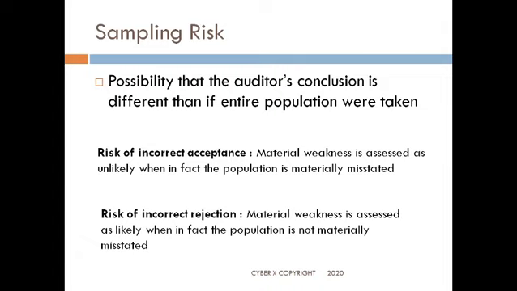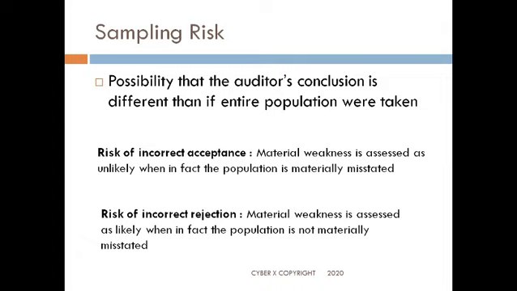So what could be the sampling risk? We spoke about some of them earlier, but what is the sample risk and how is it going to impact? If the auditor has taken a certain piece of the sample out of the entire population, in every case the auditor's conclusion is based on the sample that he or she has picked up. Now if a situation arises where some other samples picked up from that entire population list would have given a different result, that would be the sampling risk.